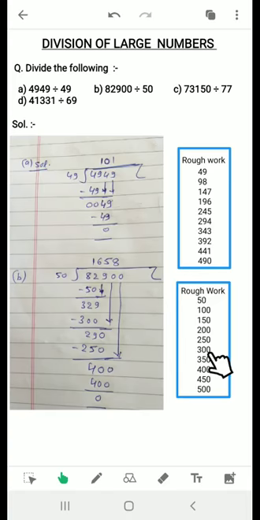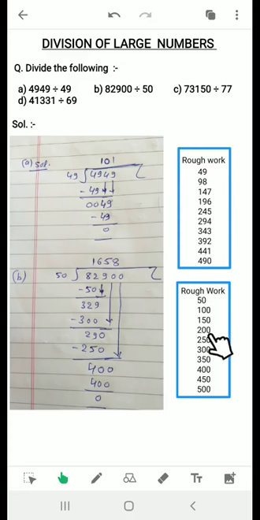And this 300 comes 1, 2, 3, 4, 5, 6 times. So 6 will be written there, 300 will come here. After subtraction, we will write 29. And then this 0 will come downside. Now what number we got? 290. See, is 290 in the table of 50? No. 290 is not divisible by 50. So what we will do? Again we will take a smaller number.